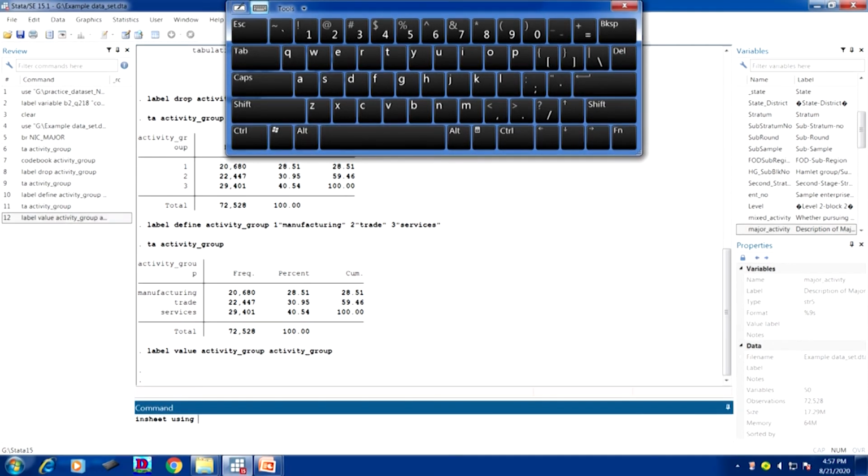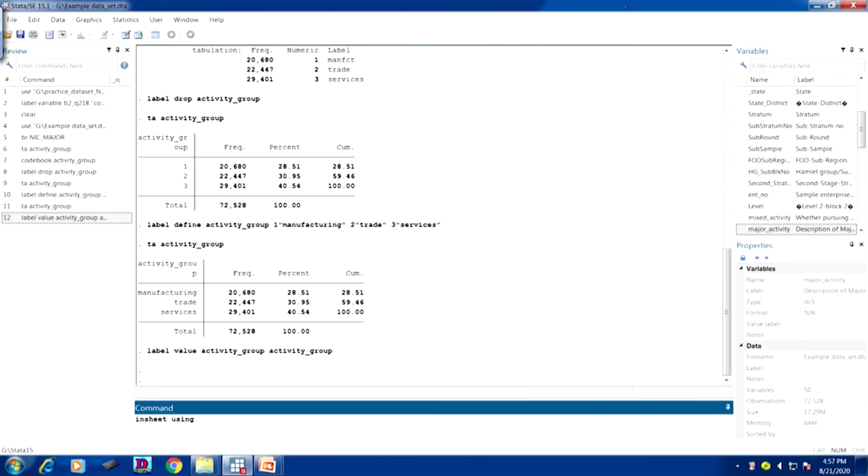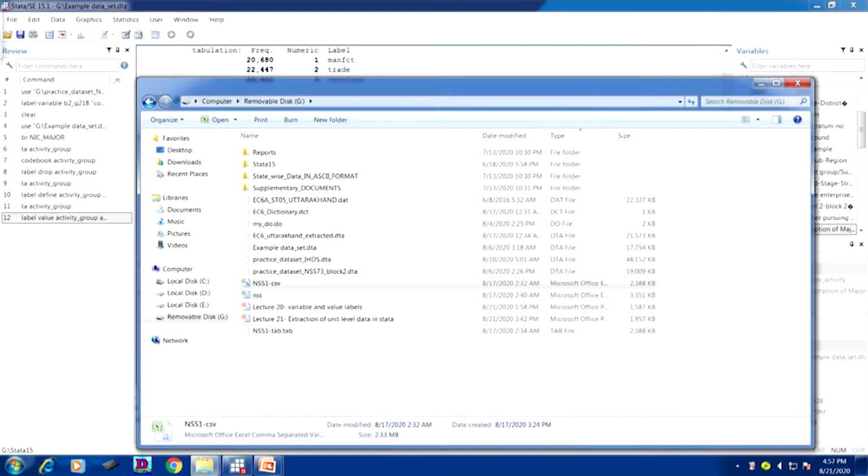File name is, I have already shown you, it is in the G path. So it is here. So it is in G path. So let me copy that first, or what you do, you just click there, just click here or right click and copy it. Right click, copy address. Okay.